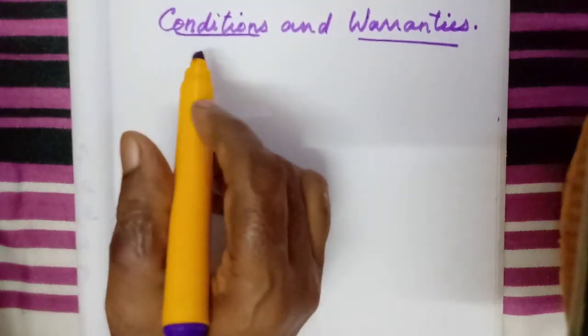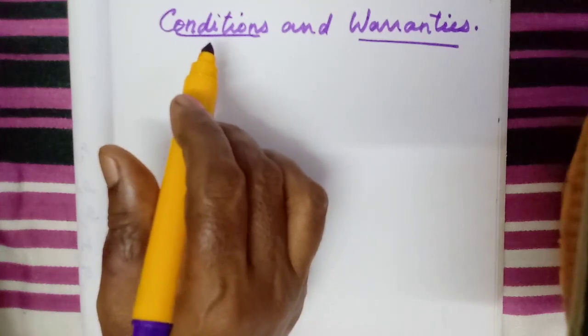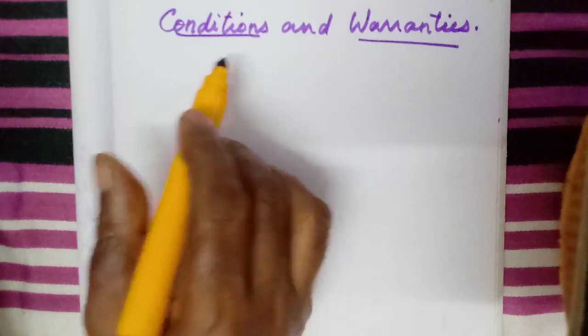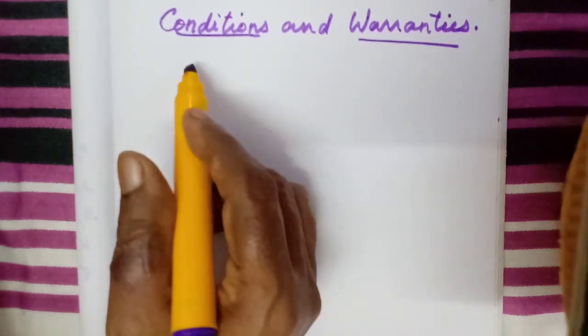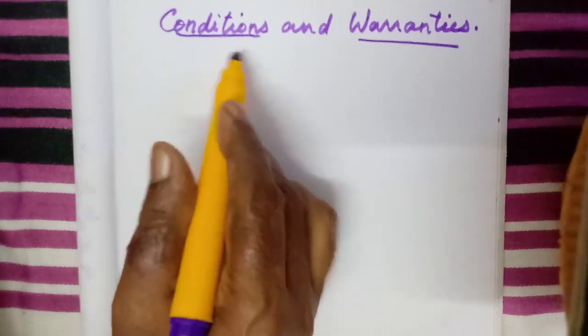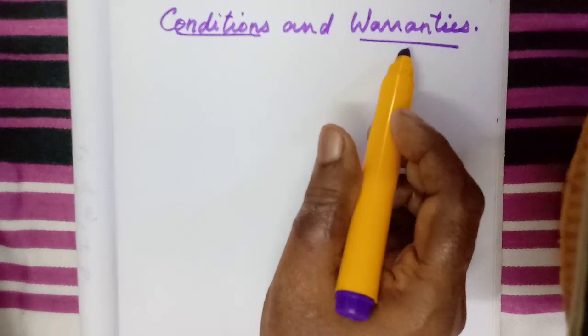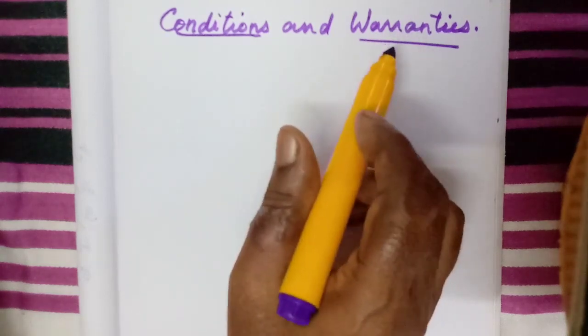Now in commerce we are going to learn the conditions and warranties related to the Sale of Goods Act. We have studied what a contract of sale is, what the meaning of goods is, and what the types of goods are. Okay, now in the sale, what is the condition and warranty? Warranty you might have heard, isn't it? That guarantee, warranty. This warranty is a little different from that guarantee card.